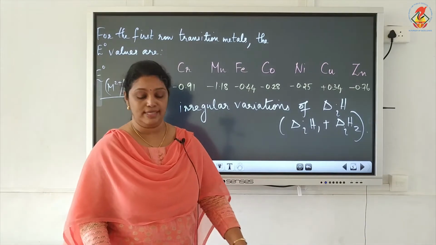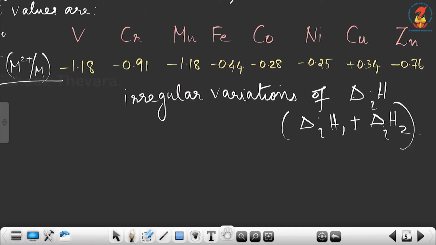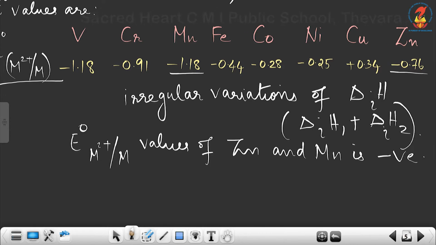Now the next question: the E0 M2+/M values of zinc and manganese are more negative. You can see the value of zinc and manganese. Manganese E0 value is minus 1.18 volt and zinc is minus 0.76 volt.